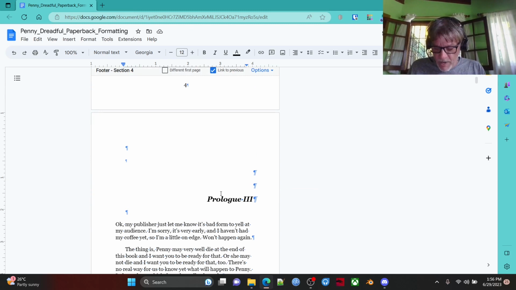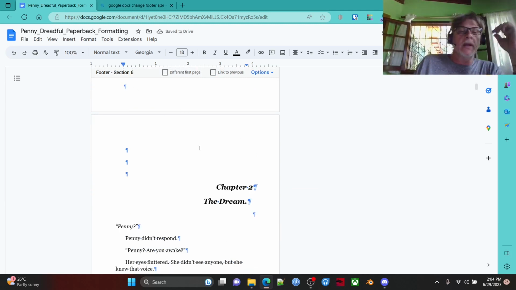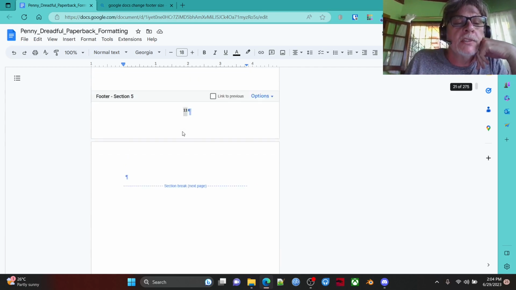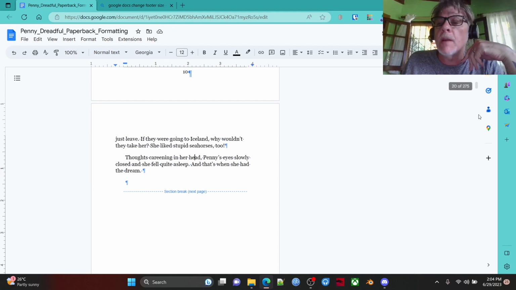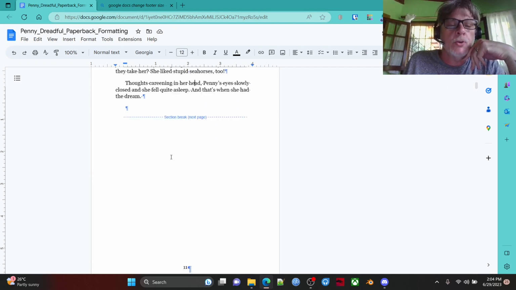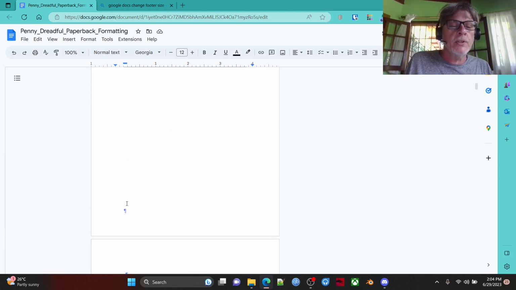Pausing again. All right, I think I fixed the size of my page numbering. So let's see where we are now. So we end this chapter on page 20, and I've got a section break here, which should be section 7.